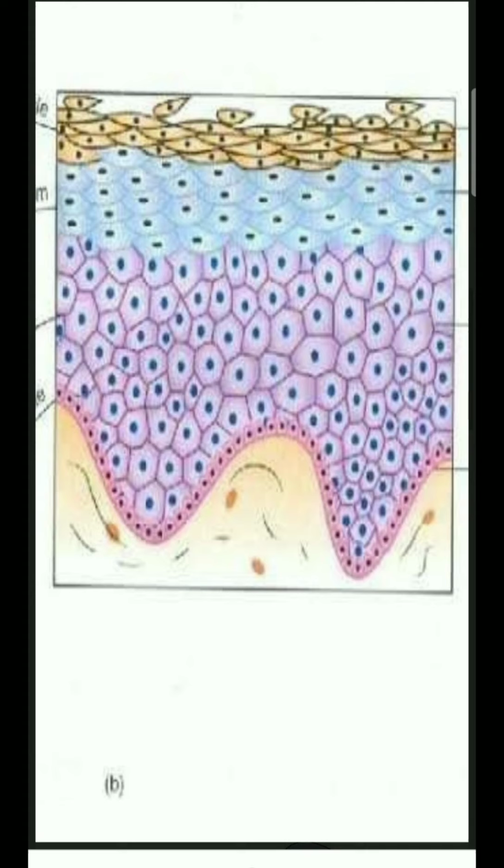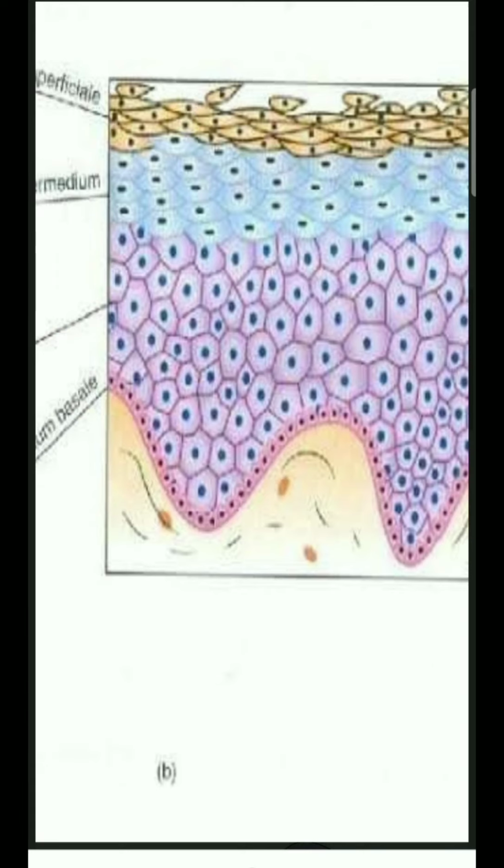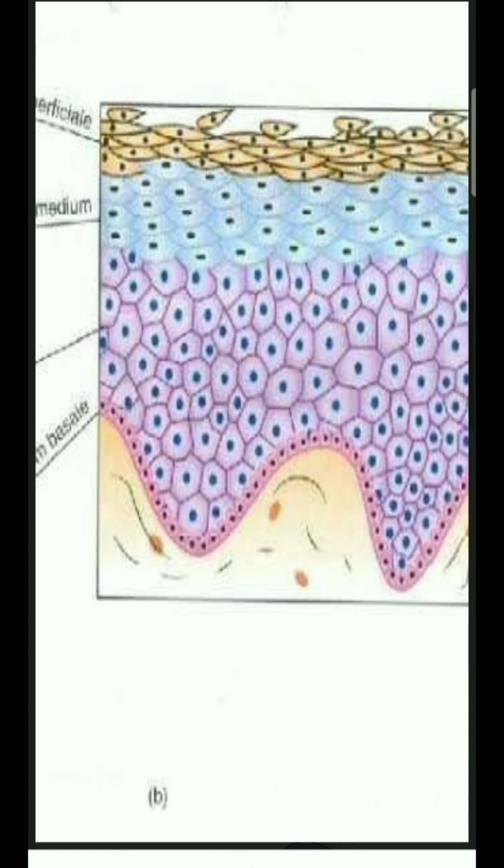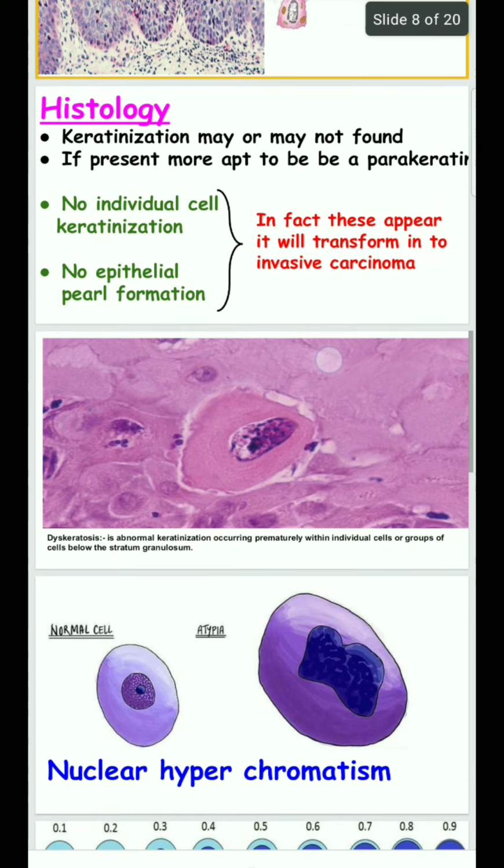If the nucleus is present in the stratum corneum layer, it is called the parakeratin layer. If the nucleus is absent, it is called the orthokeratin layer. Here, in the carcinoma in situ, there is a parakeratin layer.